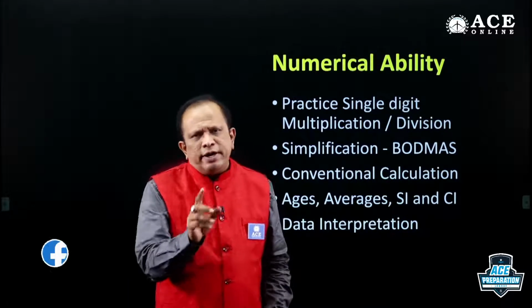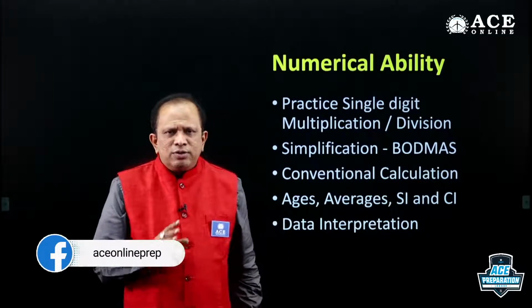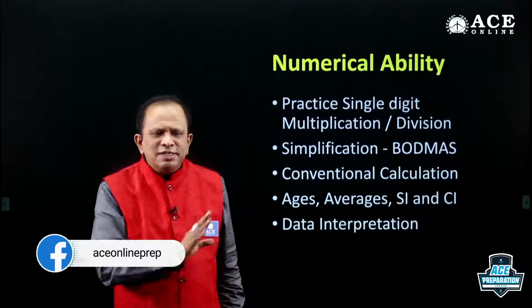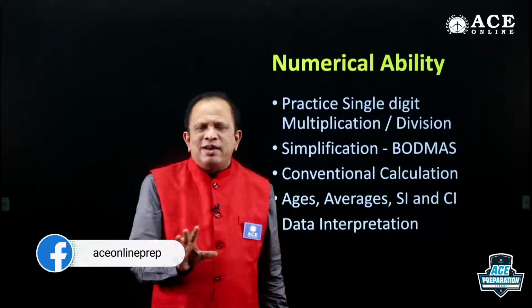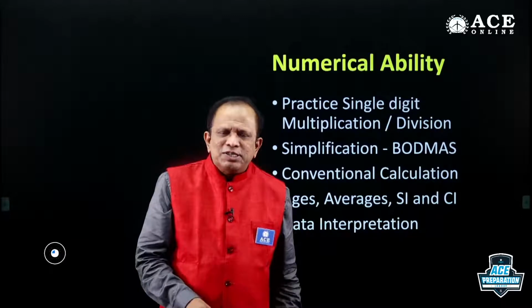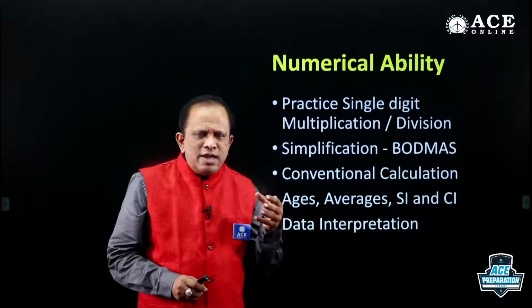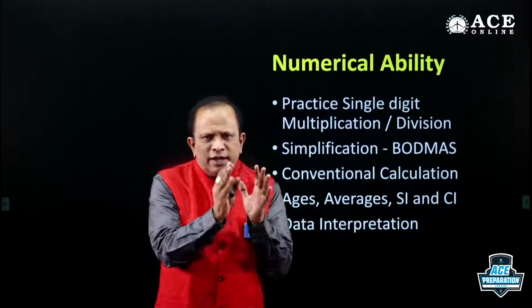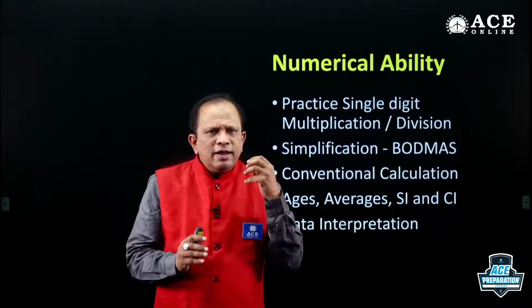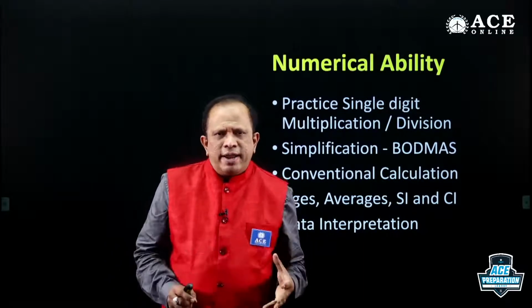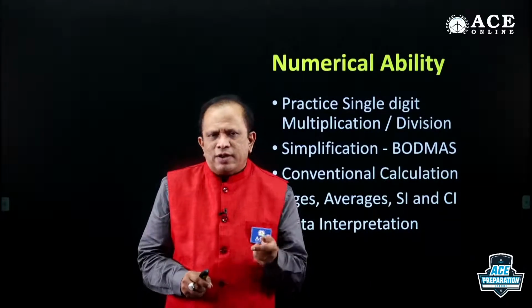Attack one step at a time. Never attack two things at a time. This is not the time for showing your multitasking abilities, right? When you read the question, you get an idea, divide that into parts and attack one part at a time. This is very much required.